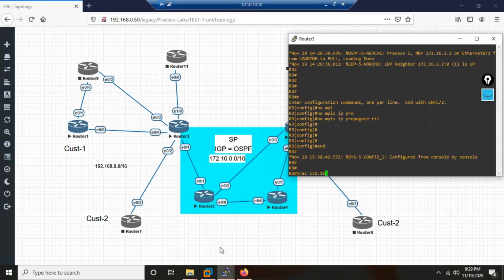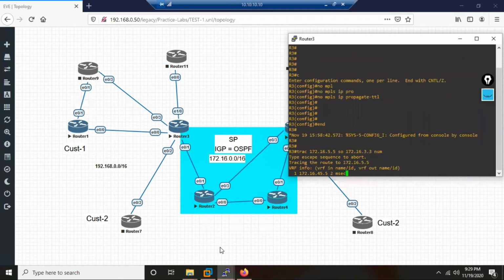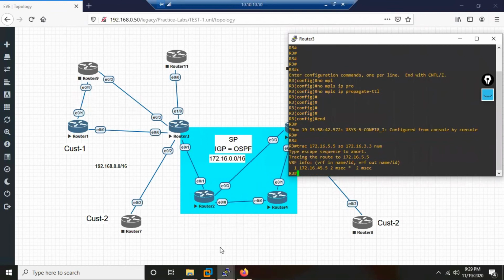Loopback 172.16.5.5, source R3's own loopback 172.16.3.3, numeric. What is happening? Now you see, they try to hide the information from the customer. Now the service provider's information is also getting hidden. See, now this trace is giving a false output for the customer. R3 thinks now R5 is directly connected.